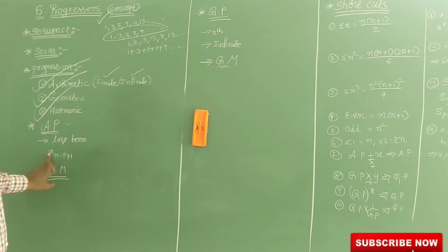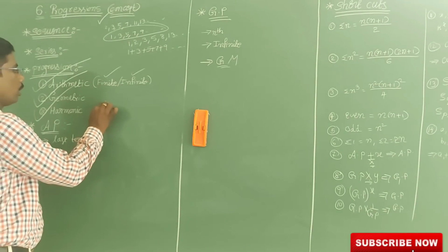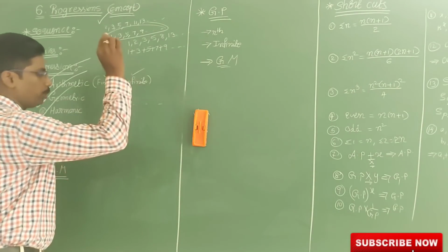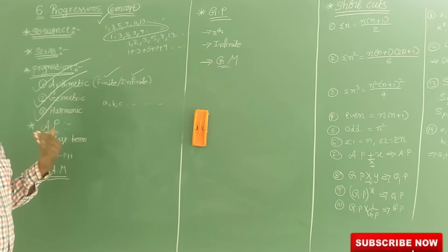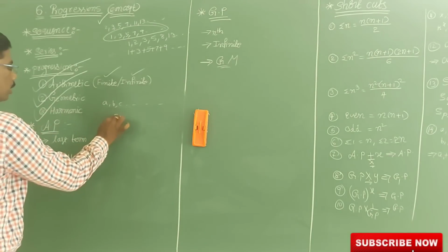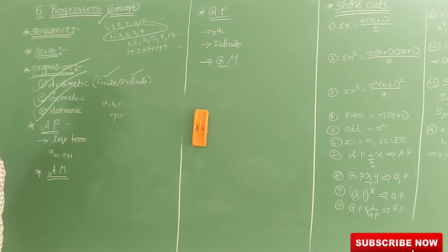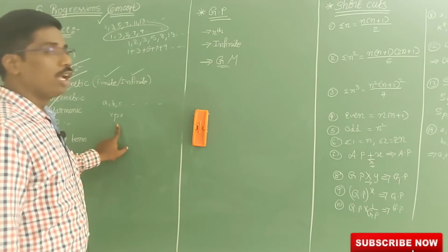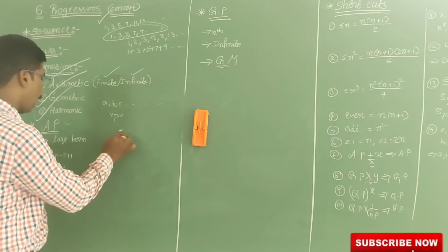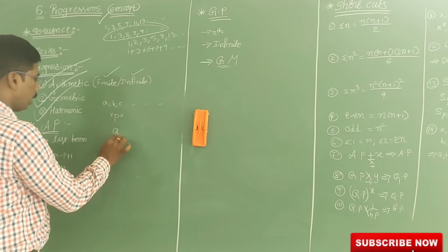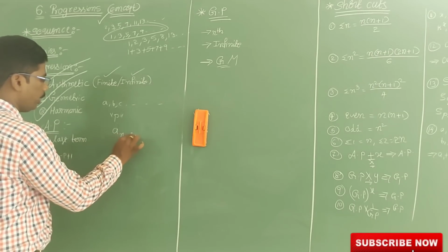Next we will go for the last term. See here, A, B, C and so on, so many terms are there. So we want a term from the last. P is the term from the last of the AP, and the formula is A n minus P plus 1.